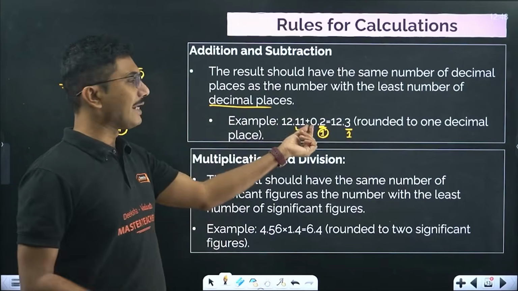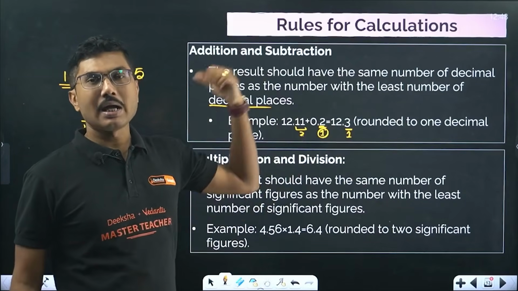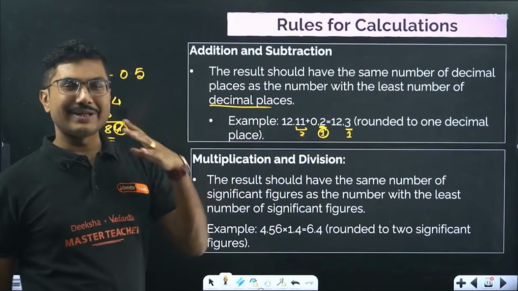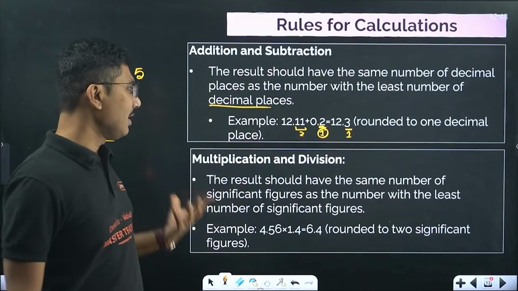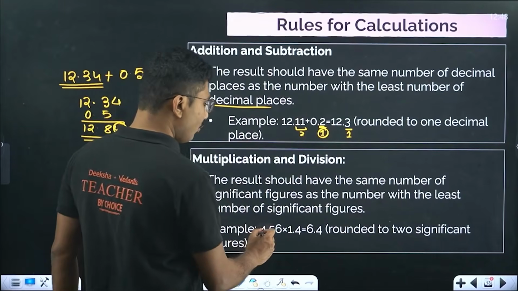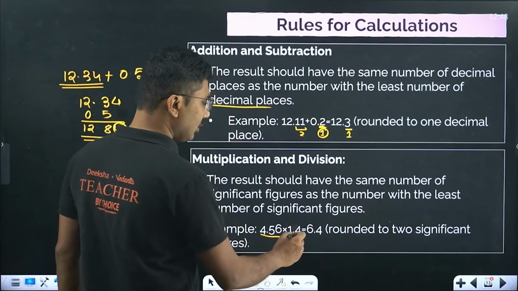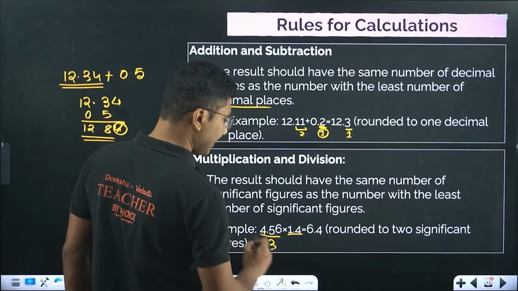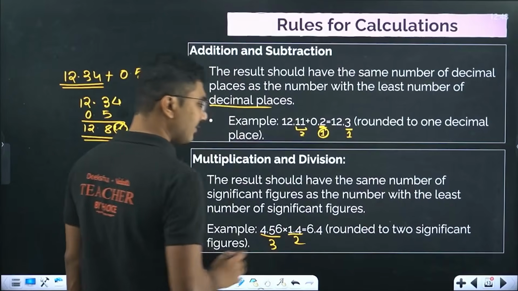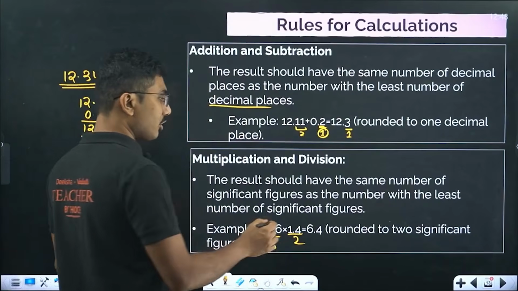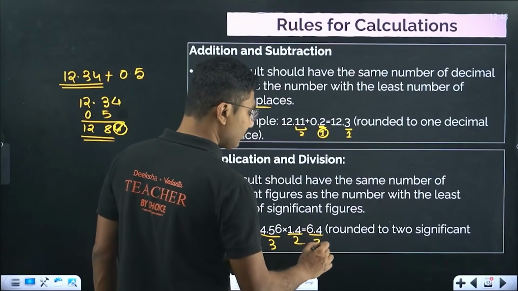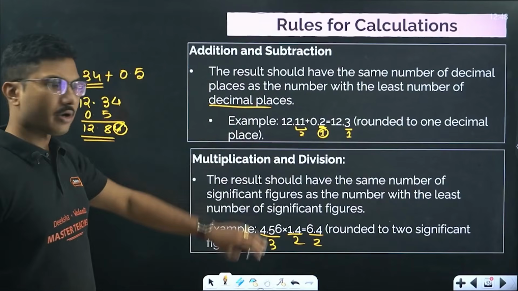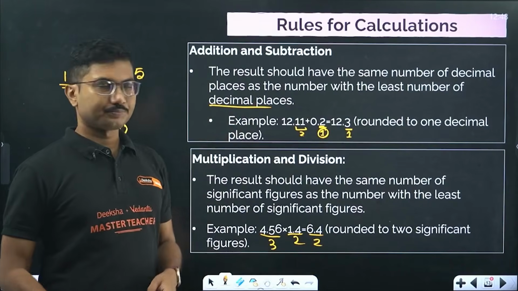In case of multiplication or division, we take the least significant figures. For example, 4.56 times 1.24. This one has how many significant figures? 3. This one has how many? 2. So our answer should also have only 2 significant figures. This is the rule for multiplication.